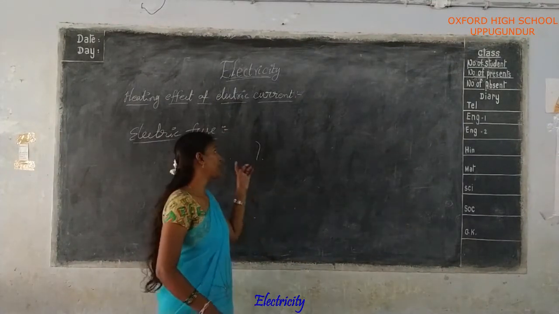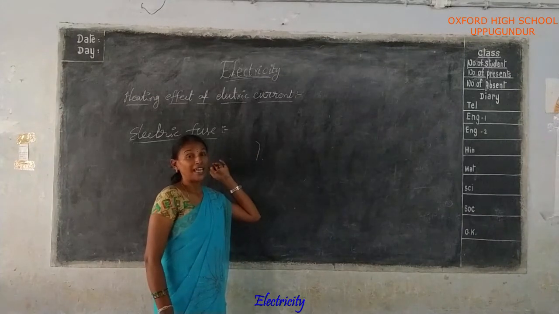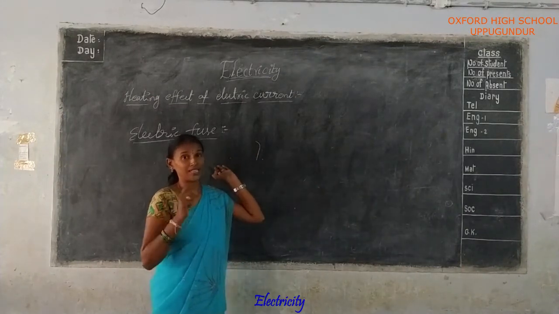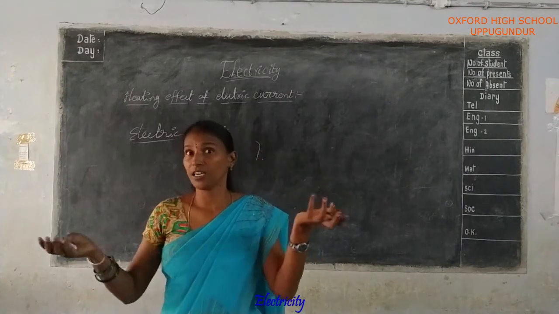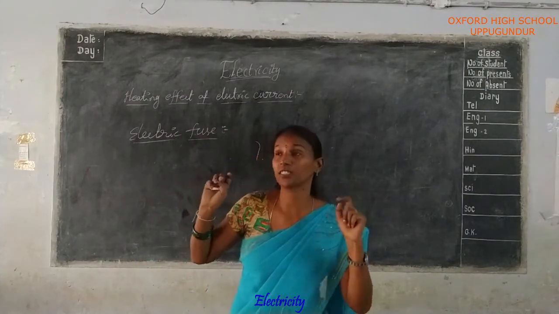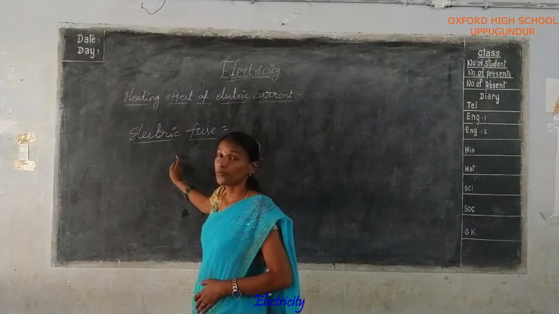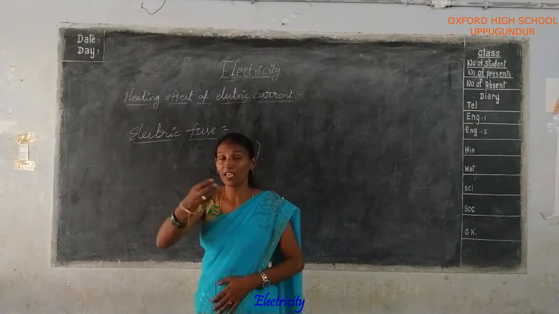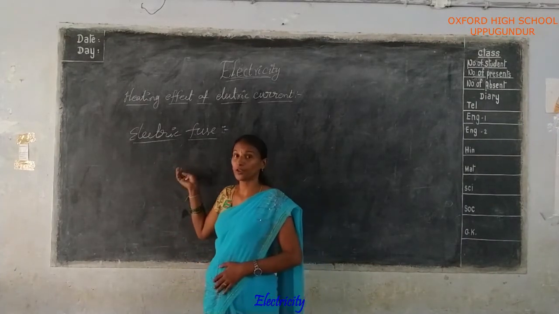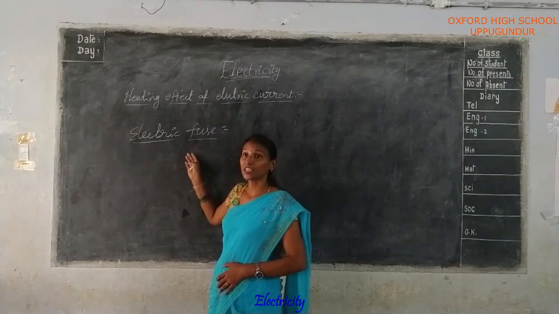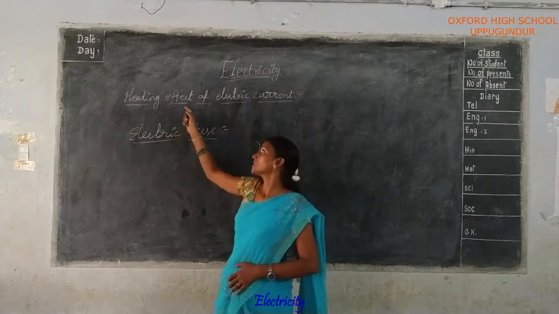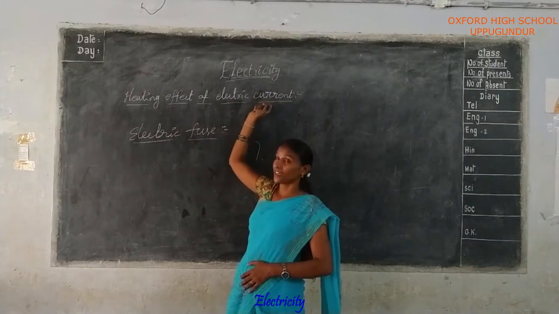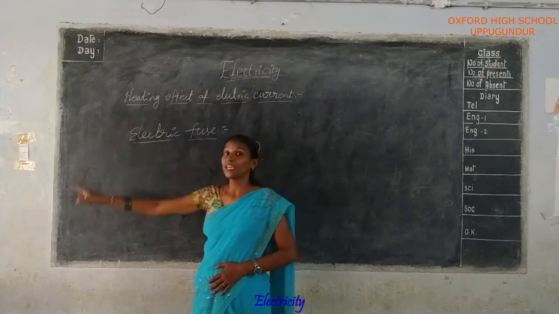This is very important in any electrical place: in houses, schools, or function places, you observe the electrical fuse. When heavy power comes into the circuit, you control it with the electrical fuse. The electrical current is converted into a heating effect.